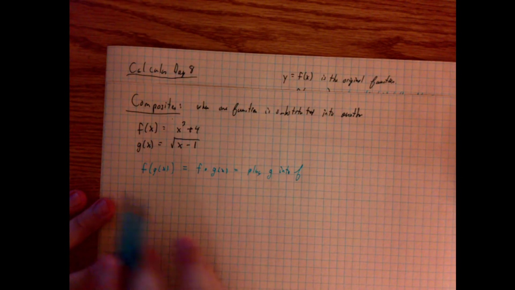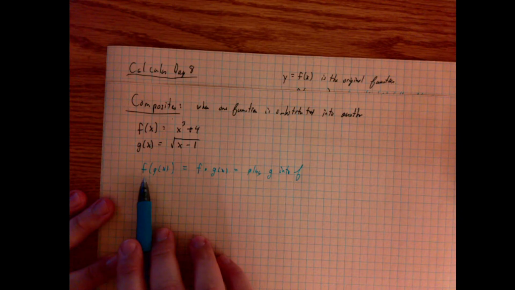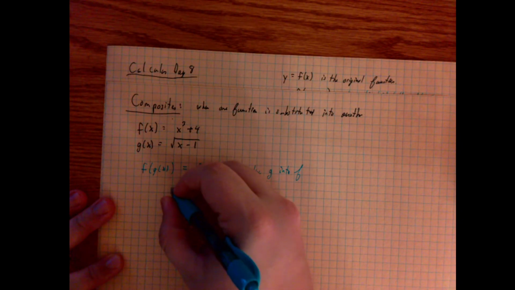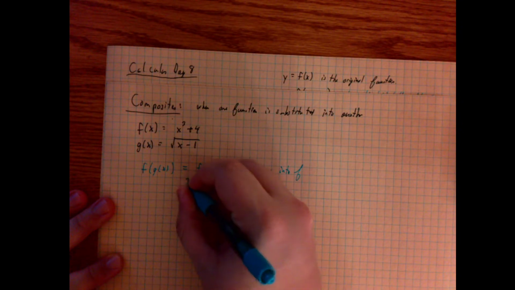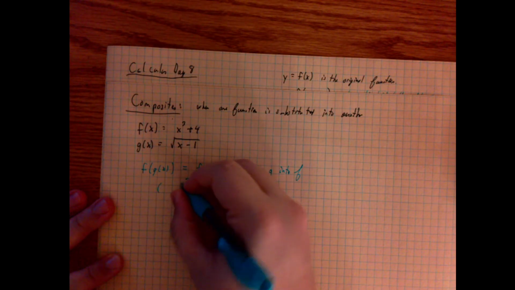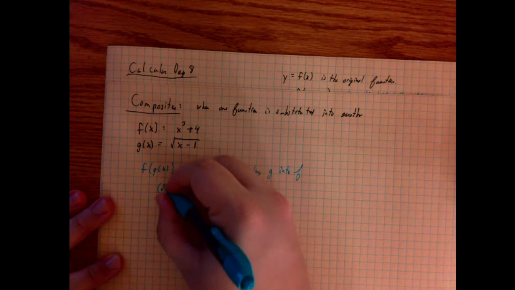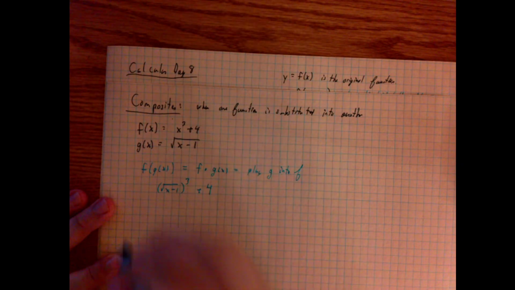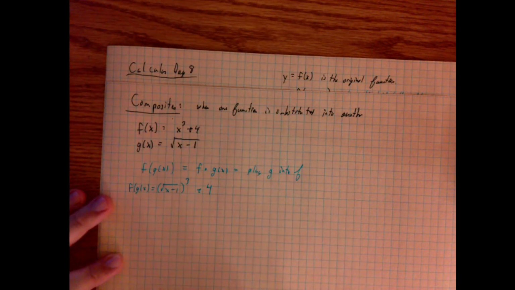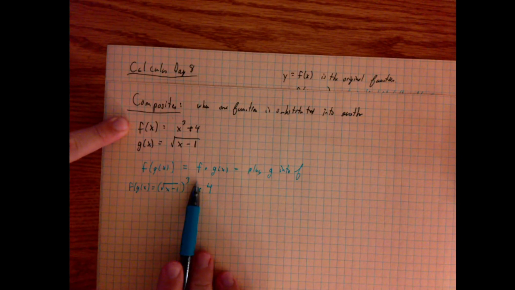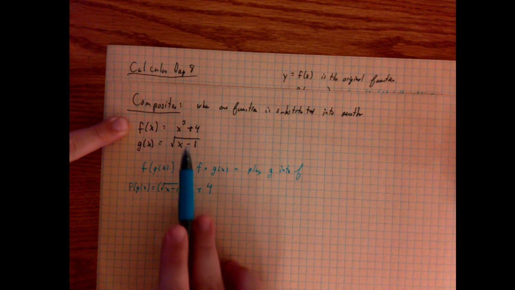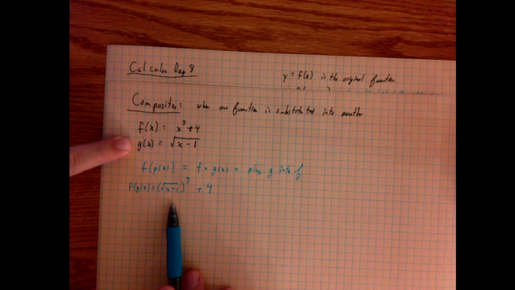So in this example, f of g, which is how that's read, f of g of x, would mean we take the f function, which is x cubed plus 4, and everywhere there used to be an x, we replace it with the g function.